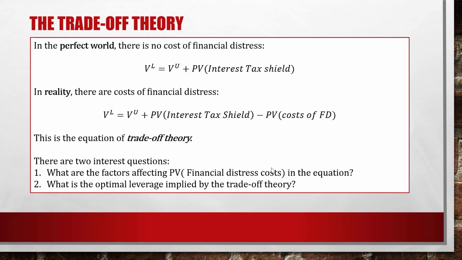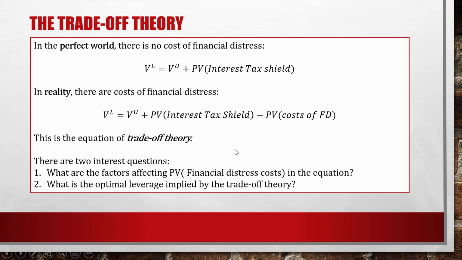In reality, when there are costs of financial distress, the levered value of the firm is equal to unlevered value of the firm plus present value of interest tax shield, subtract the present value of the cost of financial distress. And the second equation is called the trade-off theory equation.